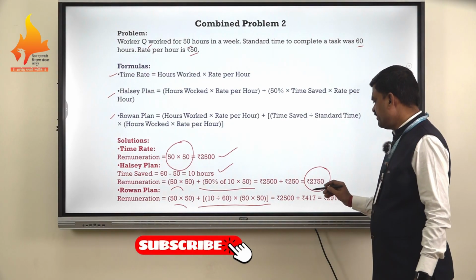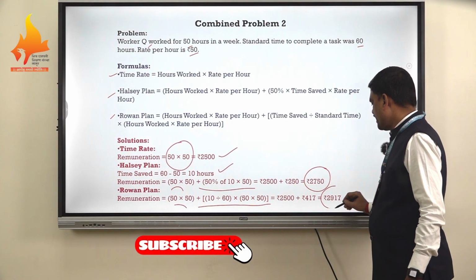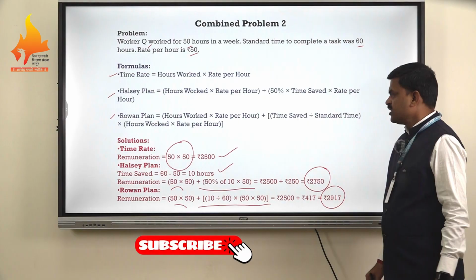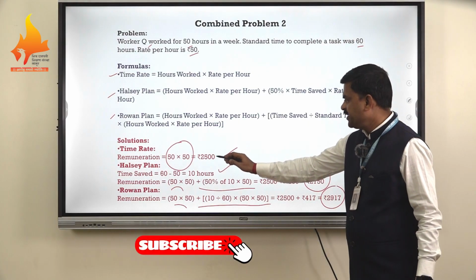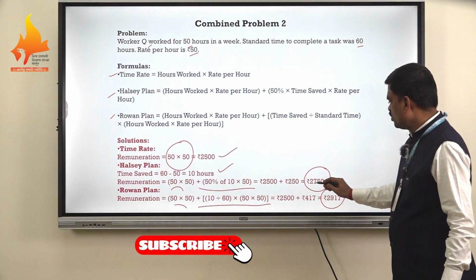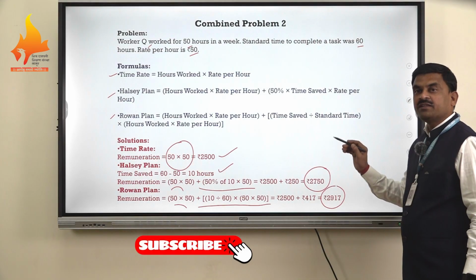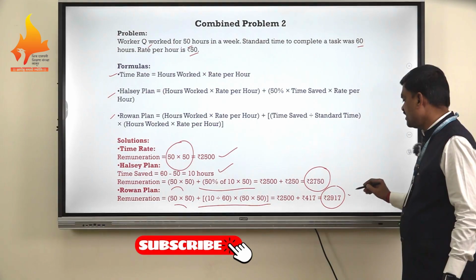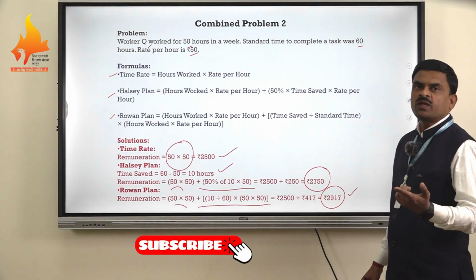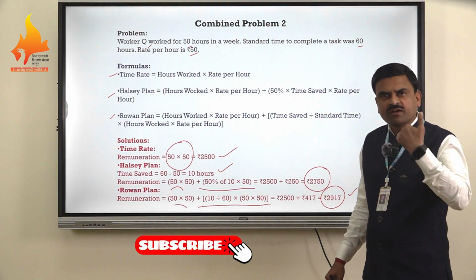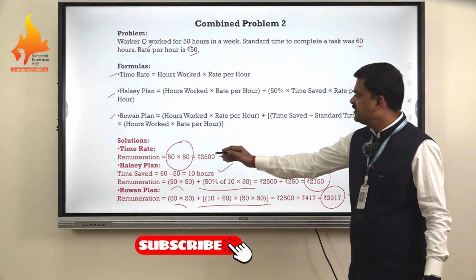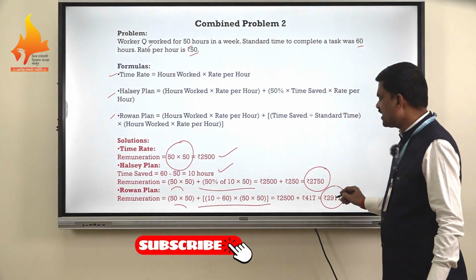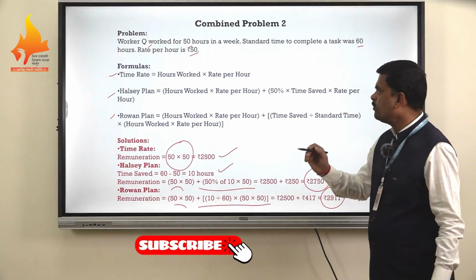So the worker will get 2,917 rupees. So here we can say 2,500 under time rate, 2,750 under the Halsey plan and 2,917 under the Rowan plan. So those workers having the greater productivity will get higher remuneration under the Rowan plan.